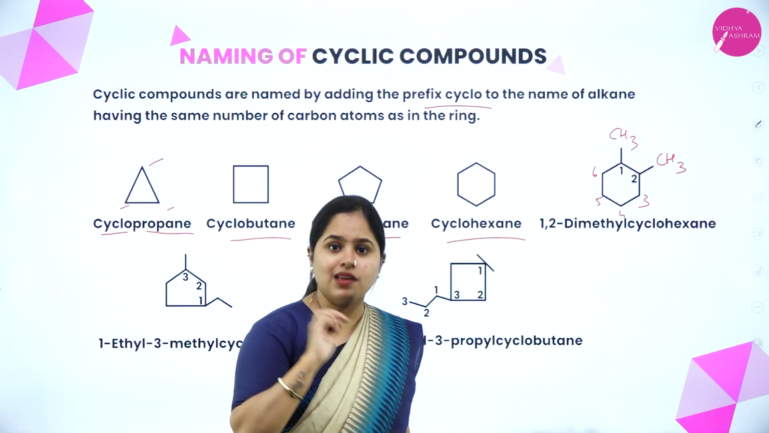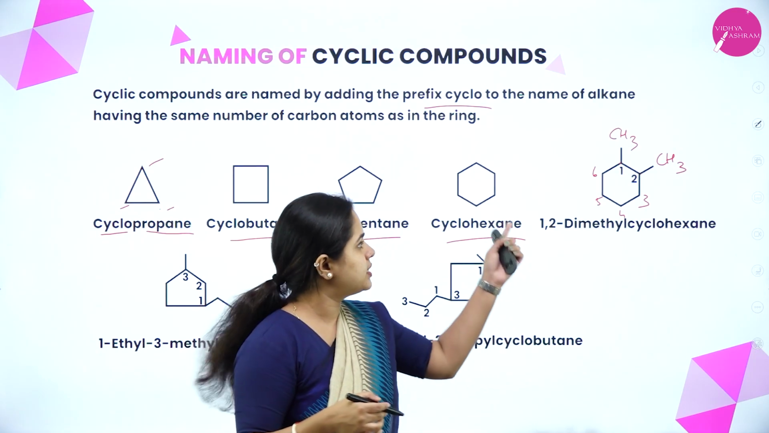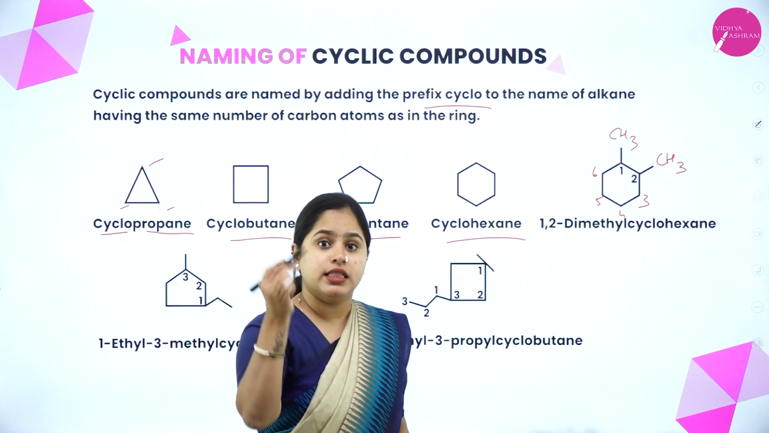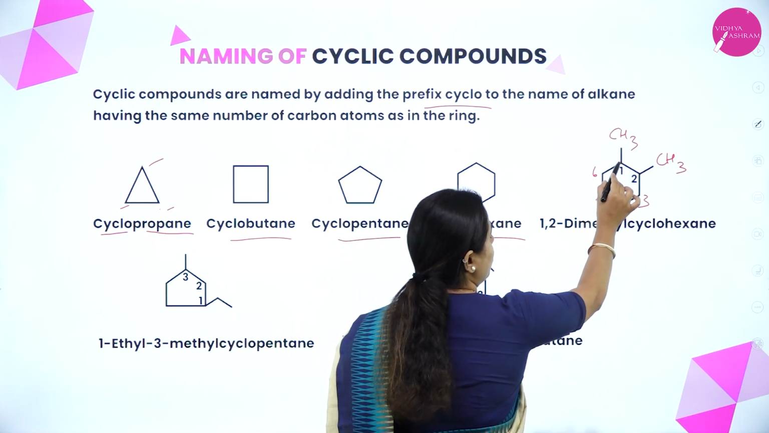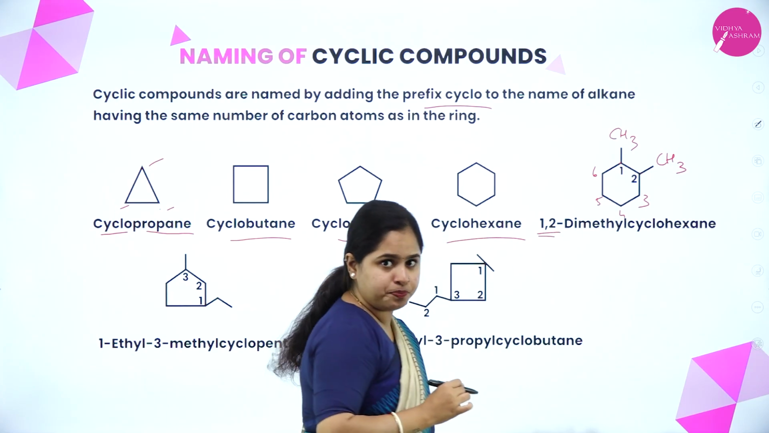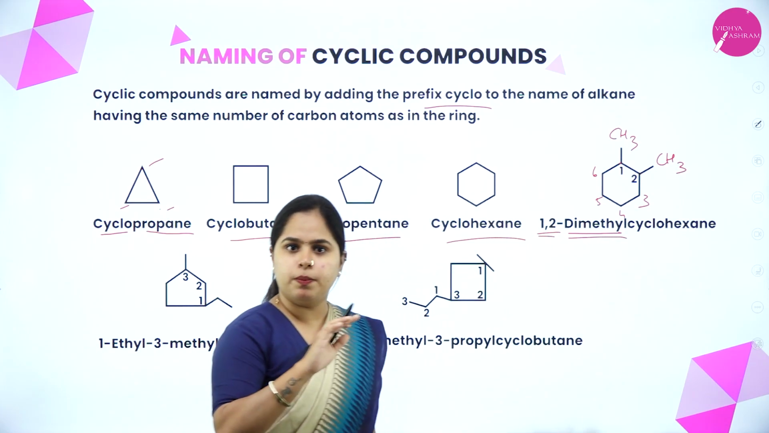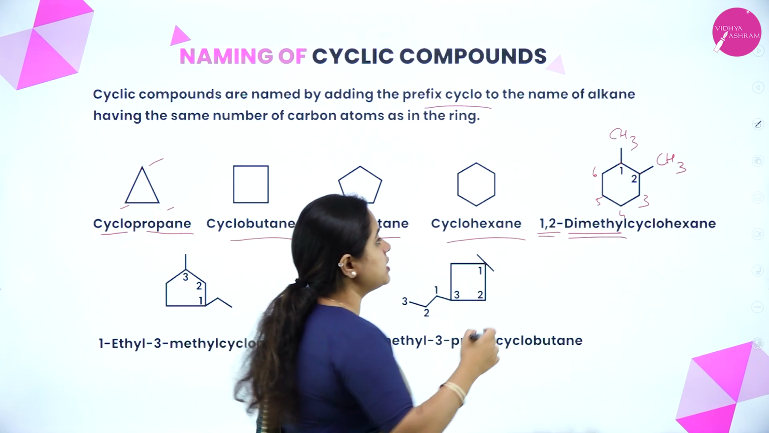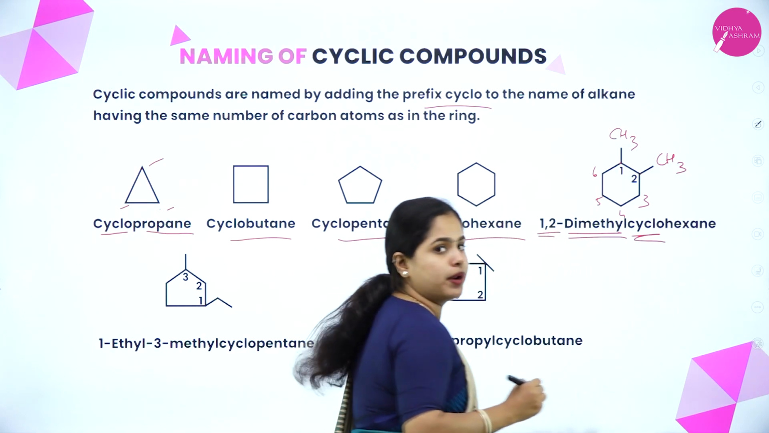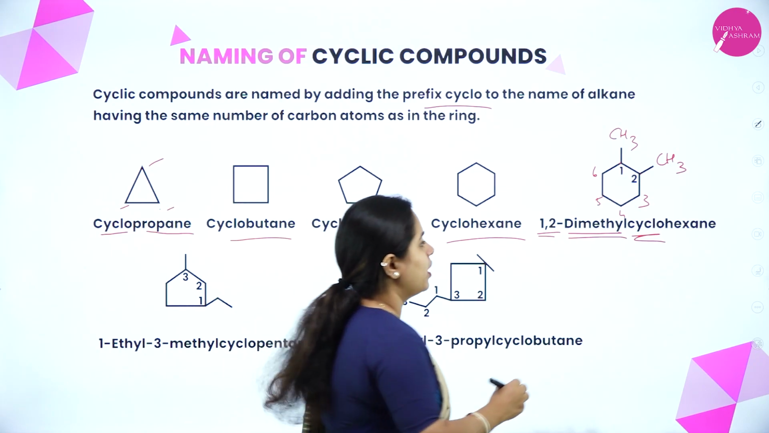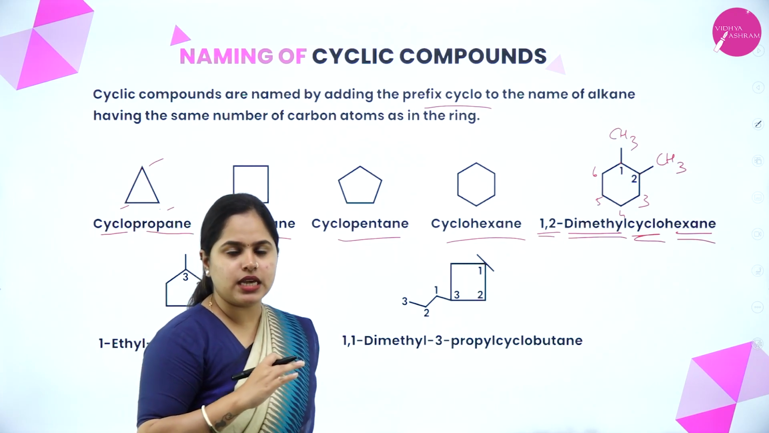Now the same way as you named the branched chain alkanes, the same rule applies here. How do you name it? The alkyl groups must be present in the prefix. In which positions are they? 1 and 2. How many methyl? 2 methyl, so 1, 2 dimethyl. So the prefix is done. Now what is the name? As it is a cyclo compound, the prefix cyclo is also present, and then hexane. 6 carbon atoms, so hexane. I hope it is clear.